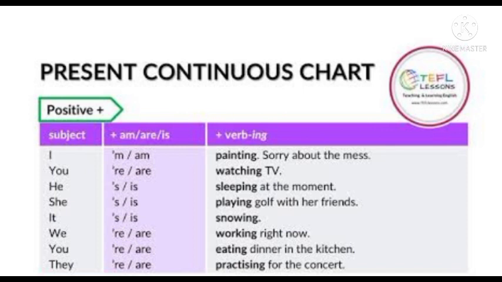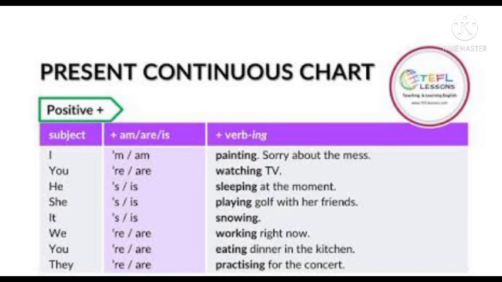So we use I with am. I am, you all know, है ना? I am painting. And the second is you. We use are with you. You is a subjective pronoun, you know na? Yes. You are watching TV. Look at the chart, beta. Yes. You have to use the helping verb after the subject and before the verb.